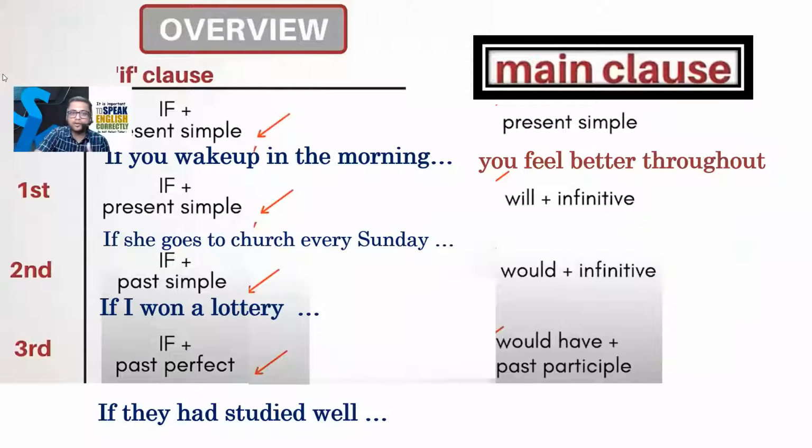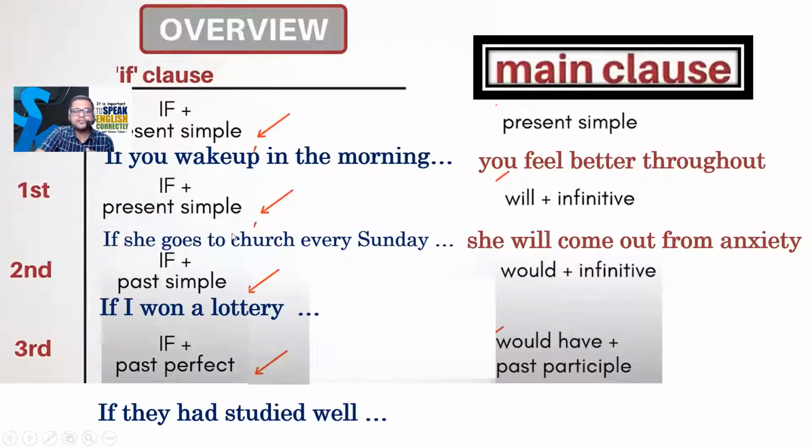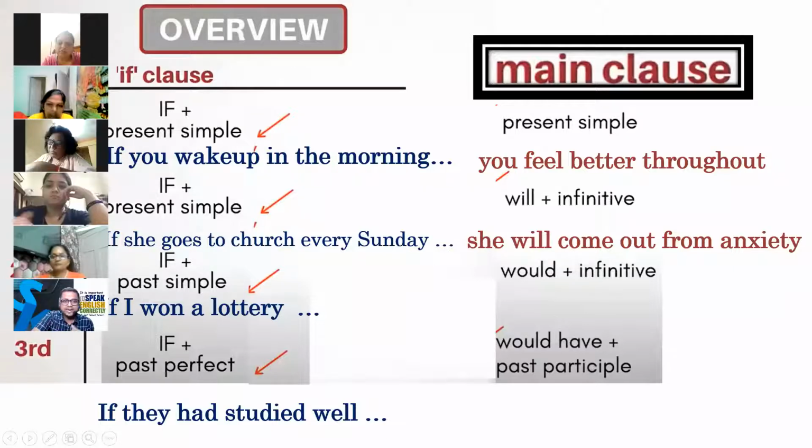Very good. Wonderful. Okay. Here I have written one sentence. This is my sentence. So you can change your sentence. Only there will be two verbs. ये दिमाग में रखना पड़ेगा आपको. Okay. So I have written, if she goes to church every Sunday, she will come out from anxiety. So you can see there are two verbs. Will has come here and infinitive, which means mother form, has come here. So you can say this also. Okay, let's go for the next sentence.